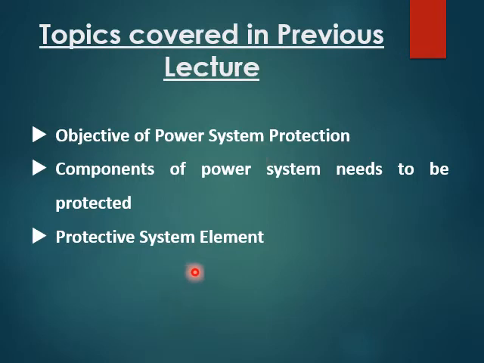Now, the protective system elements. What are the elements required for these components of the power system? Those are nothing but the fuses, the protective relays, the circuit breakers, the instrument transformers such as the current transformer and the potential transformer, and the DC batteries.